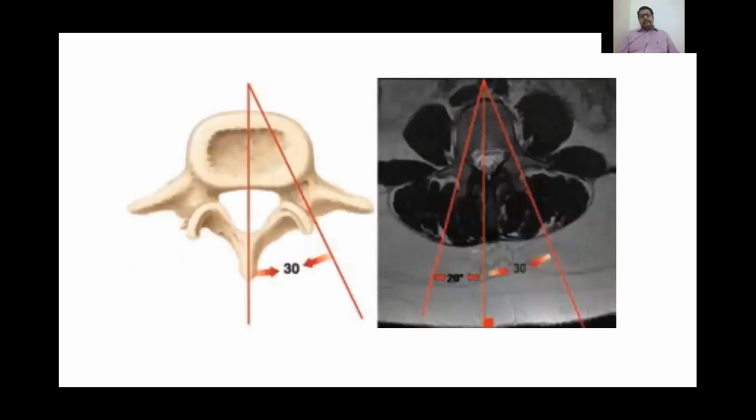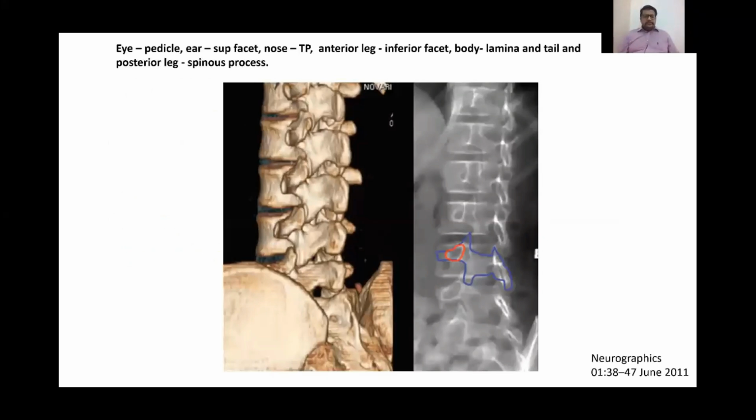pedicle. We can estimate the degree of tilt that is required in the fluoroscopy by a pre-op CT or pre-op MRI. As you can see in this image, the left pedicle axis is about 30 degrees from the center, and the right pedicle is about 20 degrees from the center. So we know that this is how much we are going to need to tilt the fluoroscopy unit.